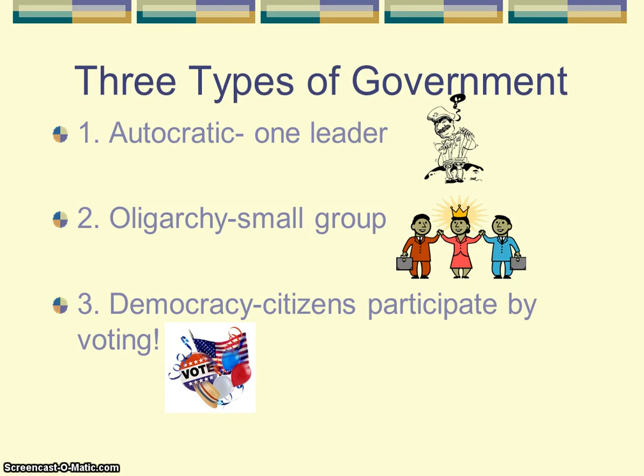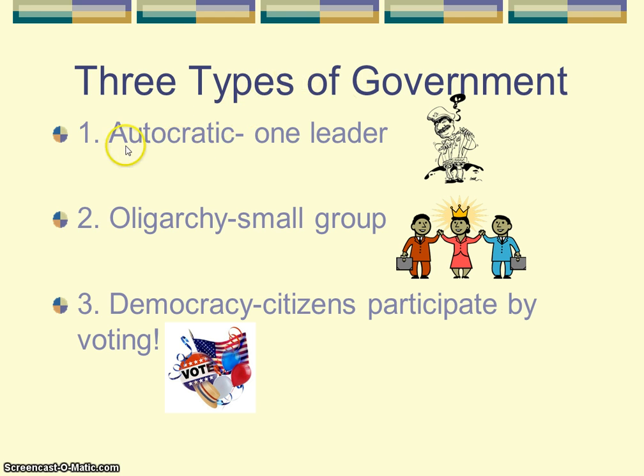As we've been discussing, there are three types of government. There's an autocracy, an oligarchy, and a democracy. The three types of government are basically how citizens participate. Do they participate at all, or do they get to participate in the government?